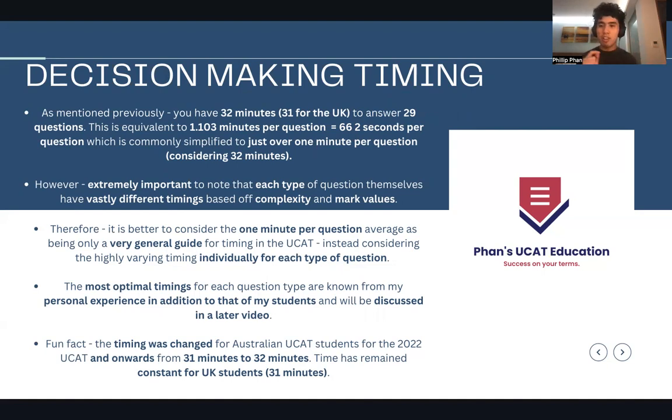But what's actually important to note right here, and I'll go on about this later in another video, is that each question type actually has vastly different timings. That's based off complexity, so how hard the questions are, and mark values, because different questions, I'll go on about this in a moment, have different mark values. Literally, some questions are worth more than others, and that's very important to discuss. So this is very important for the next one here.